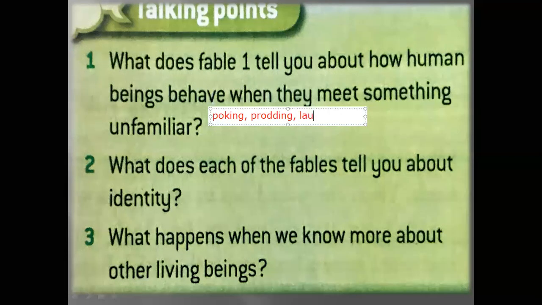Even they were laughing, right? Yeah. They were laughing at it. And some of them were afraid. They were afraid of the strange animal. There were some of them throwing stones, right? Yeah. They were throwing stones.